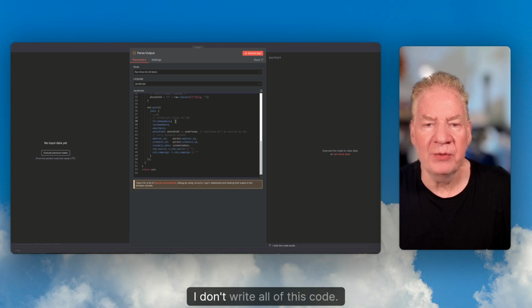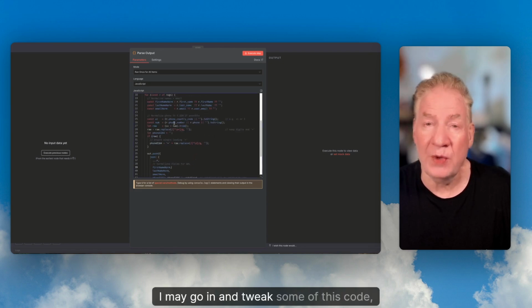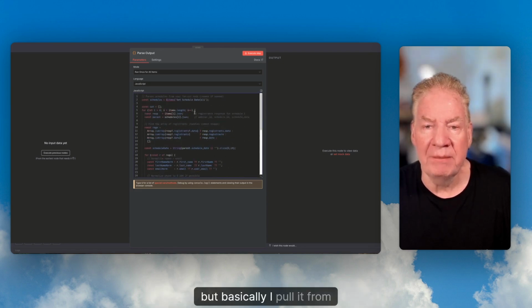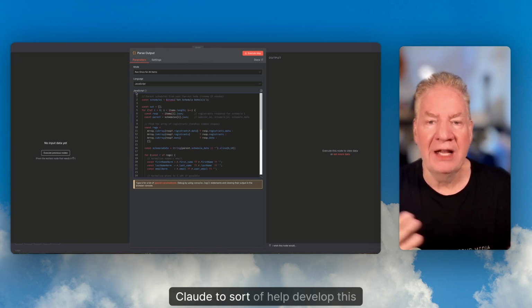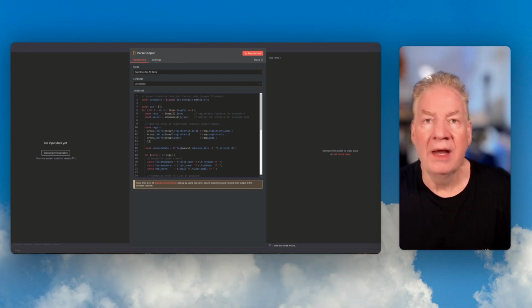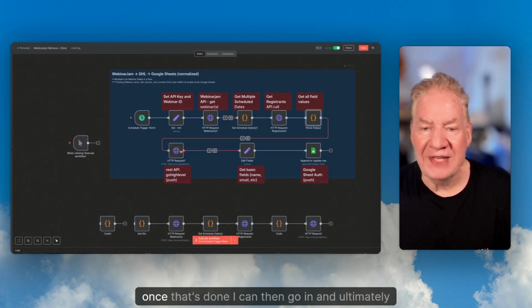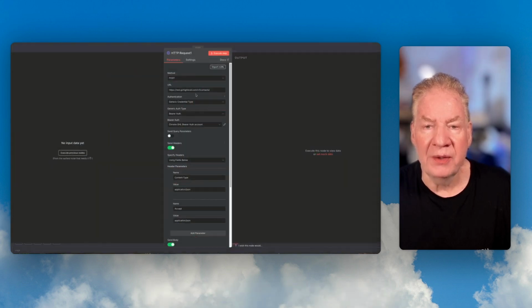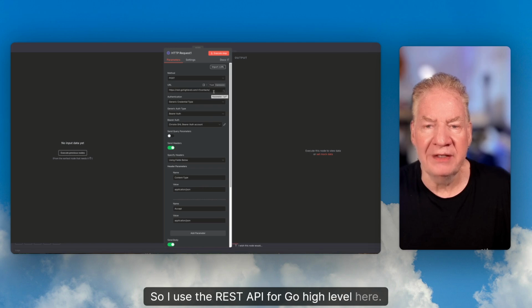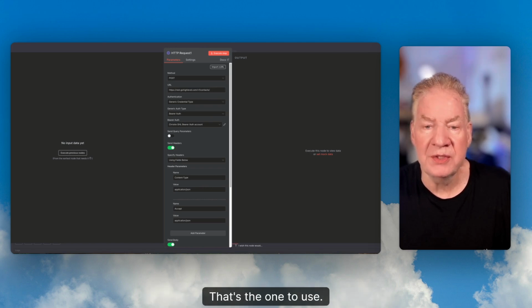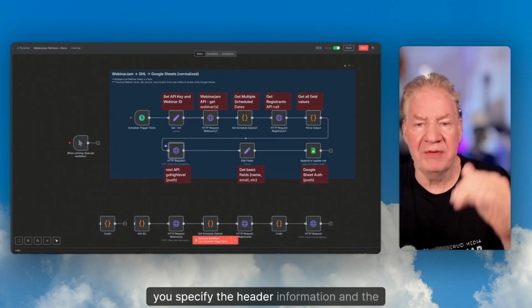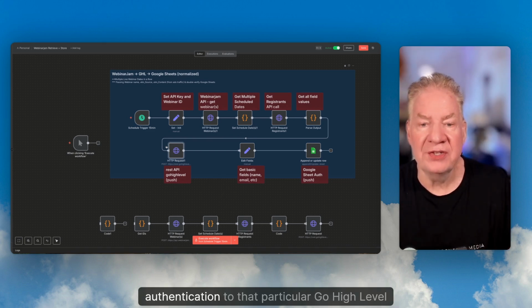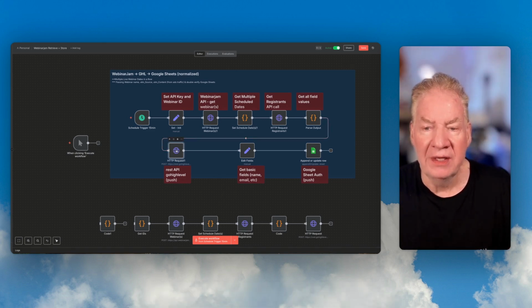And by the way, I don't write all of this code. I may go in and tweak some of this code, but basically I pull it from the help of ChatGPT or Claude to sort of help develop this in this workflow manner. Once that's done, I can then go in and ultimately push it out to GoHighLevel. So I use the REST API for GoHighLevel here. This is V1 context. That's the one to use. You specify the header information and the authentication to that particular GoHighLevel account. And literally at this point, now you are done.